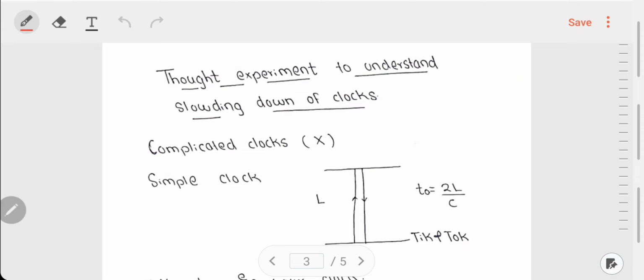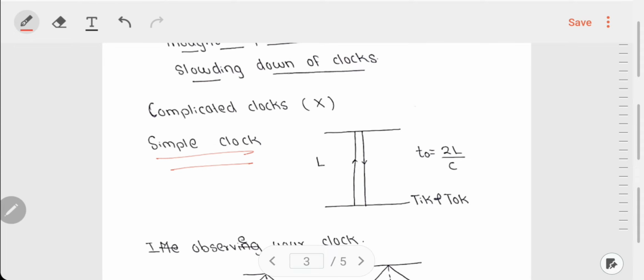Okay. So now if we consider the complicated clocks like our wrist clock or the clocks which we hang on the wall, it will be very difficult to explain because we'll have to consider the mechanisms and all, and it becomes very tedious. So to explain this concept, we'll consider a simple clock. So the simple clock is as follows. I have drawn the diagram over here.